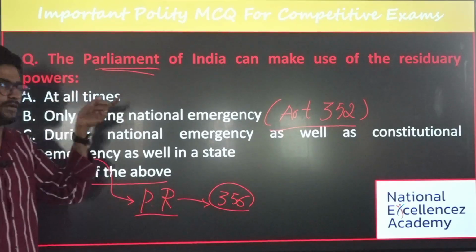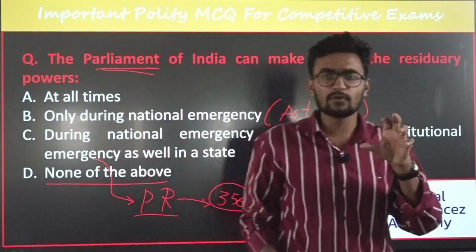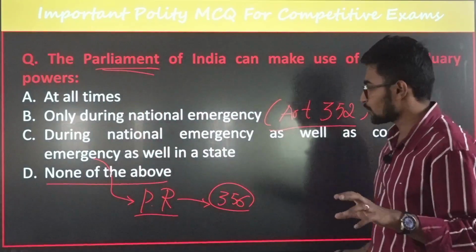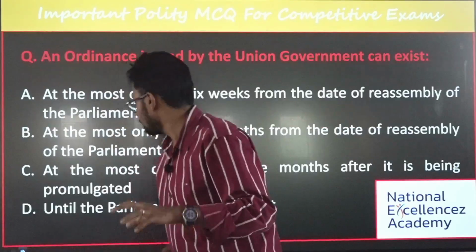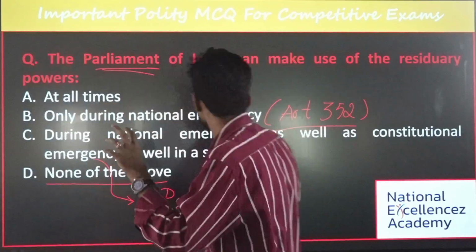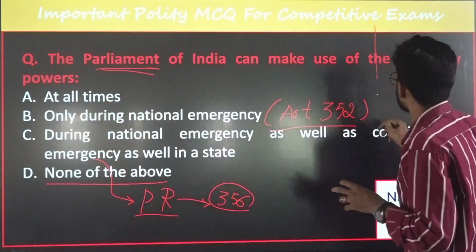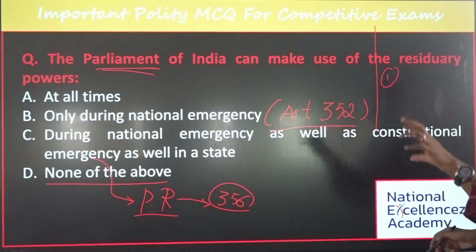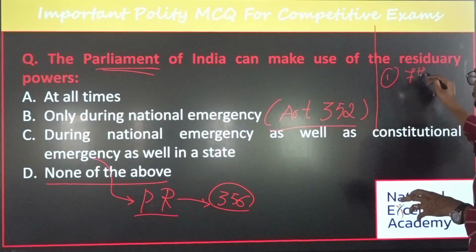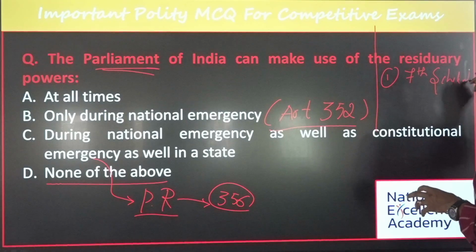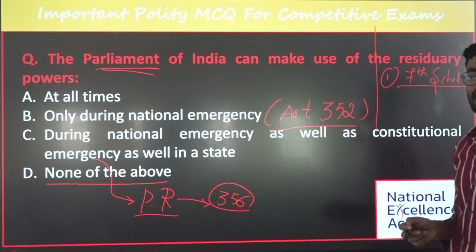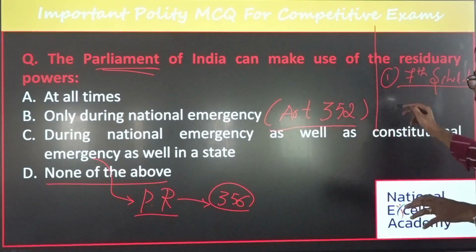So what do residuary subjects mean? First and foremost, you should know about the 7th Schedule. What does the 7th Schedule mean? The 7th Schedule talks about different lists.